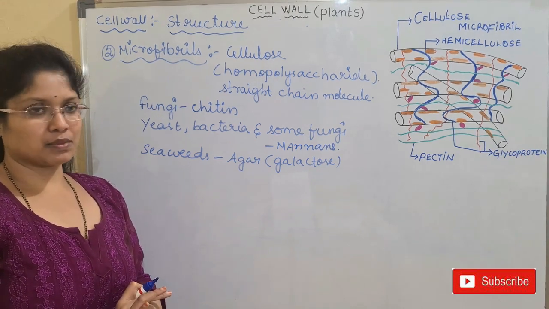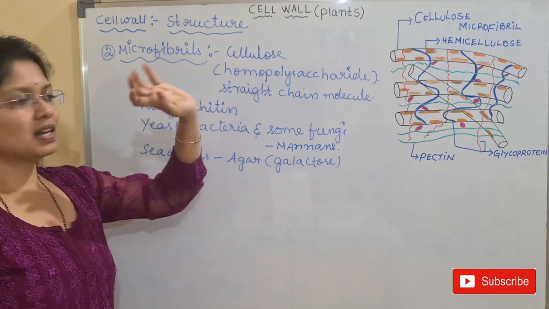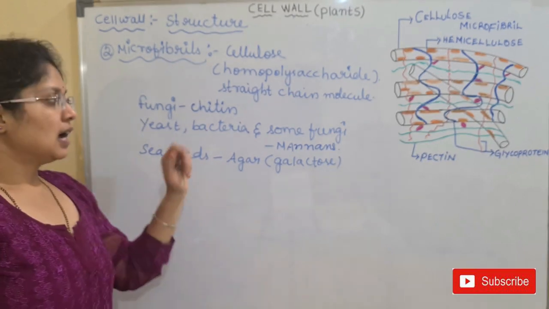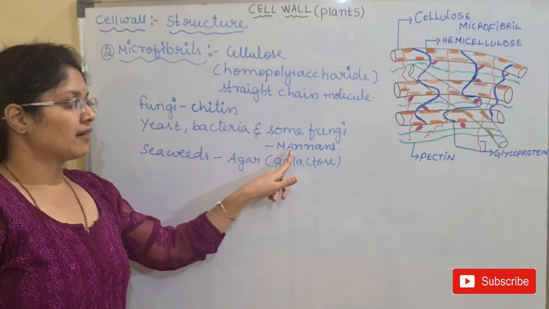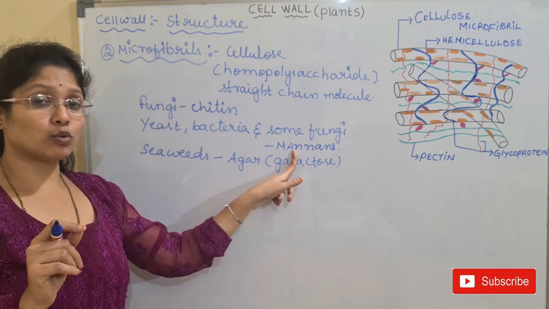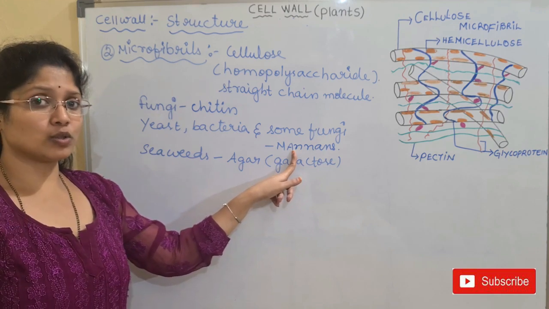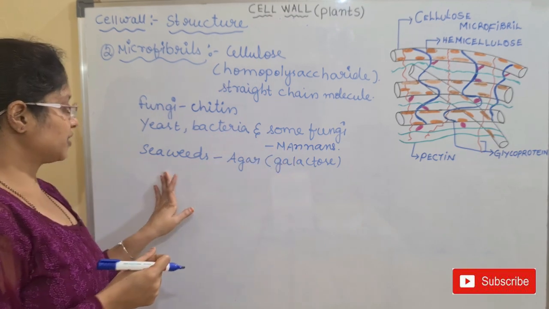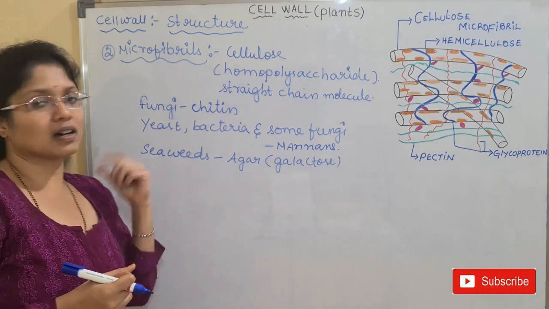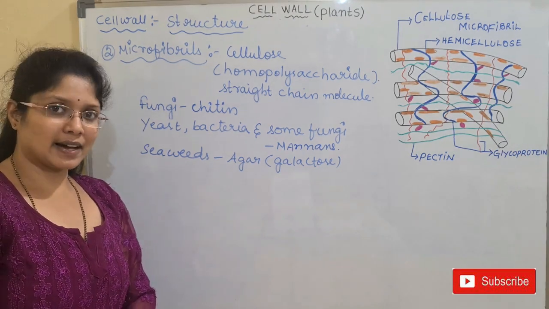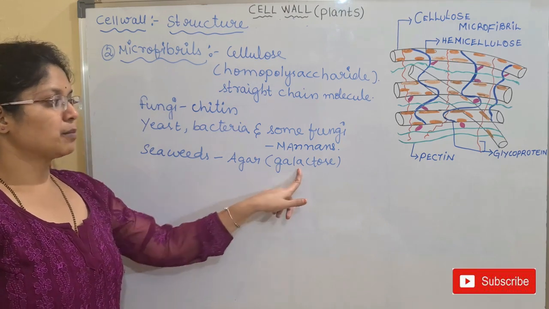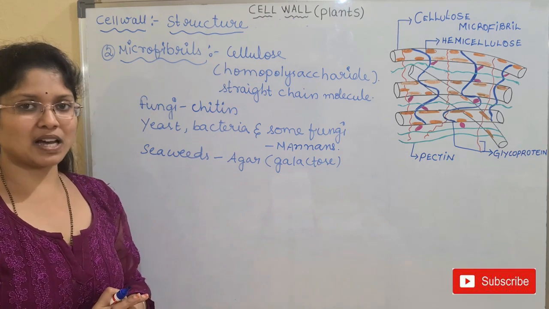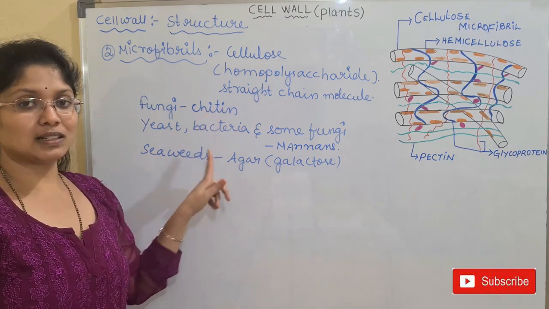So these are the different types of compounds that are present in the cell wall of the different organisms. Okay, so first I have told you that the plants will have cellulose, and in fungi the cell wall is mainly made up of chitin. And in certain fungi, they will also have a different compound made up of mannose, and many mannose units form the mannans. Bacteria also show some mannans. And next we have seaweeds. Seaweeds show agar-agar. Agar-agar is again a polysaccharide, and it is mainly made up of which sugar, children? It is made up of galactose. So these are certain examples where the microfibrils have different chemical composition other than cellulose.